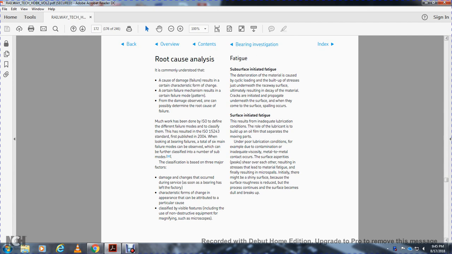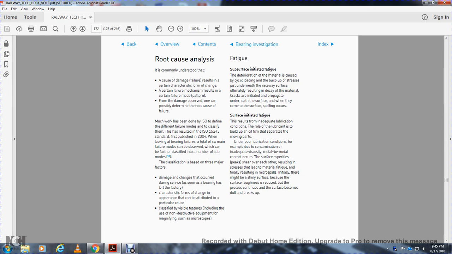Root cause analysis is commonly understood as finding the cause of the damage: the result of a certain character of failure mechanism, the result of a certain failure mode, with the pattern and form of the damage observed making it possible to determine the root cause of the failure. Much work has been done in ISO to define the different failure modes, classified in the ISO 15243 standard, first published in 2004, covering bearing failure in 6 main failure modes that can be further classified into a number of sub-modes, with the classification based on 3 major factors.